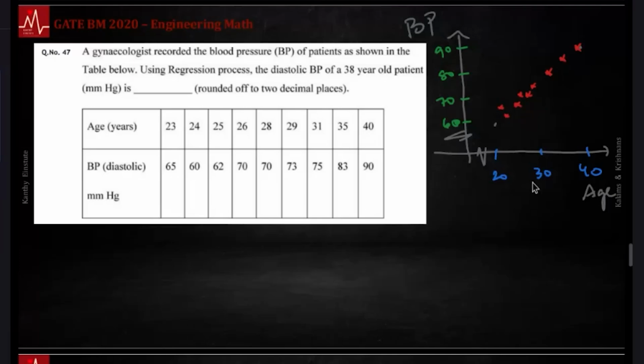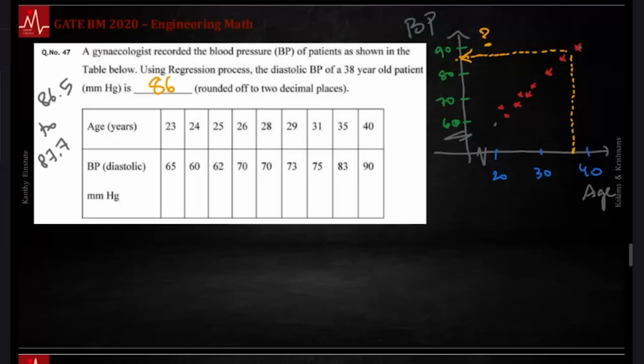40 is at 90. You want us to find it for 38, how much is this? Roughly, you can see this is around 86, 87. Compare it with the answer key here. So the key happens to be 86.5 to 87.7. You can get close, but this is not a safe way of doing this.